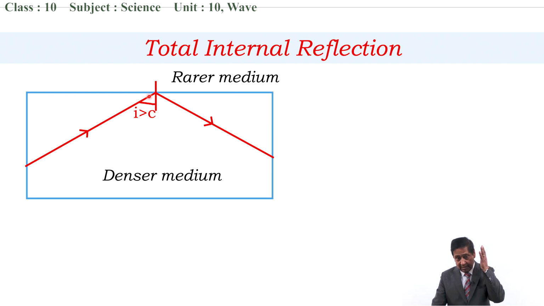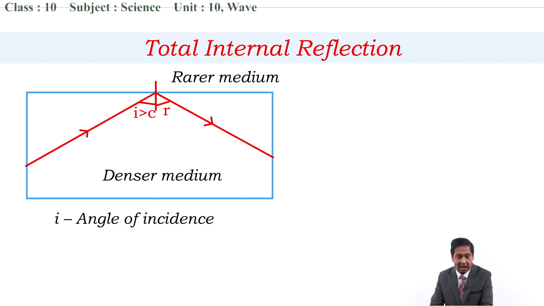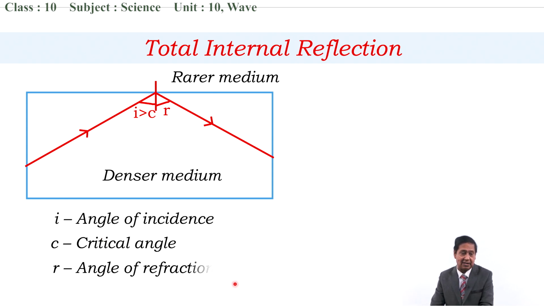It is again reflected back to the same denser medium, and at this time it follows the simple law of reflection.